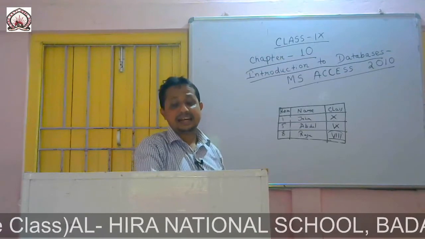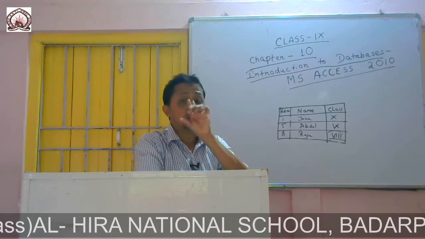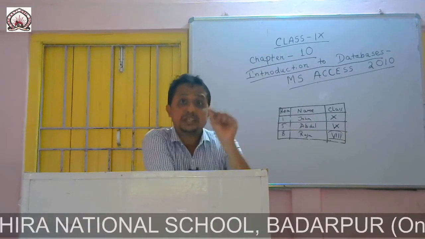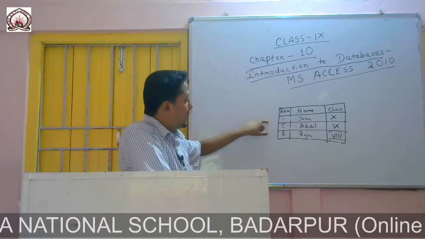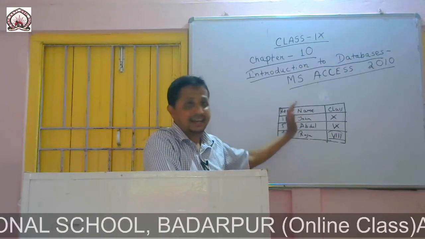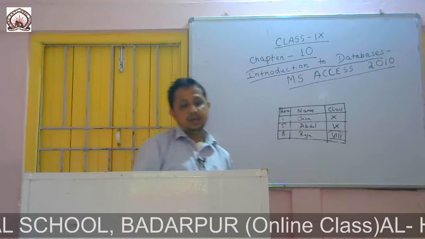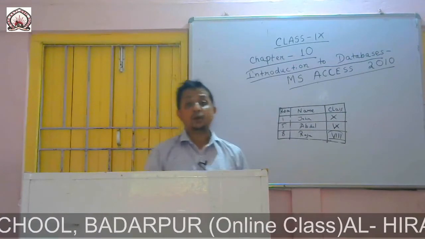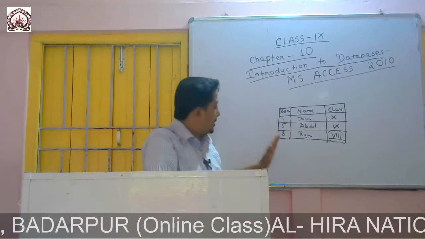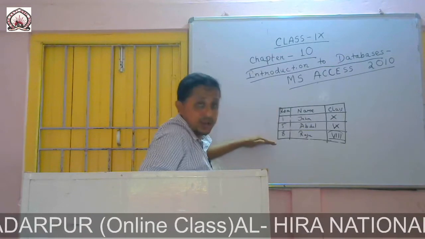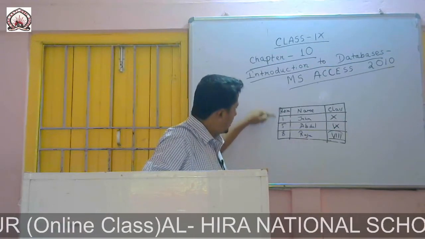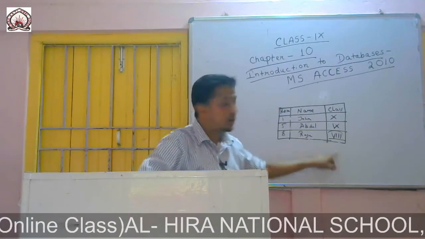A table is generally a collection of data on a specific topic. Here my topic is, say, student database, so it will contain the data related to a specific topic. The table is the basic element of the database, and a table is organized into rows and columns. You can see there are 4 rows and 3 columns.